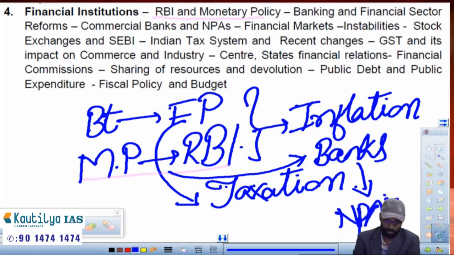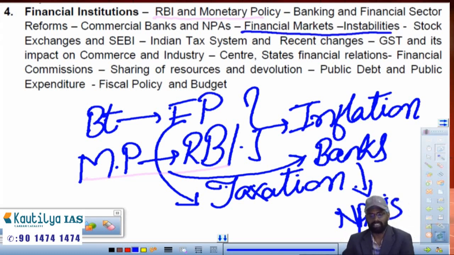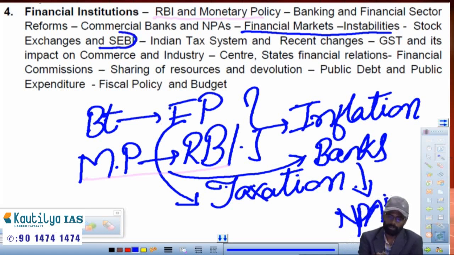And apart from this, they have included a concept called financial market instabilities, like the 2008 financial crisis or the present financial crisis which is happening, why it is happening, and in the financial markets we need to deal with SEBI also.